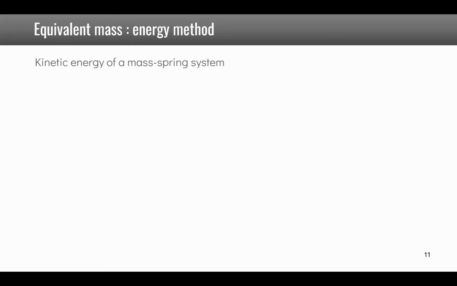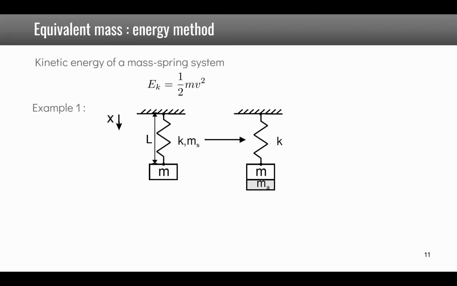Now for the equivalent mass, we are usually going to use the equivalent kinetic energy method, where we know that the kinetic energy of the equivalent system is 1/2 its mass times the velocity squared. Now if we consider, for example, the mass on a spring, and we consider that the spring has some mass, we would like to replace the mass of the spring by an equivalent mass at the location of the initial mass m. So we will add an additional mass ma, and the question is, what is the value of this additional mass?